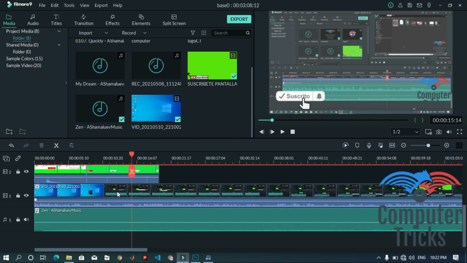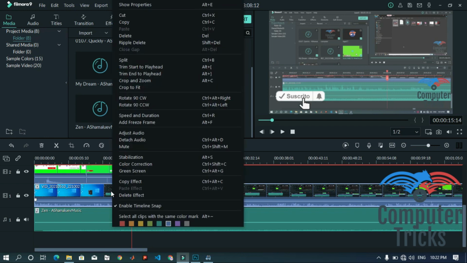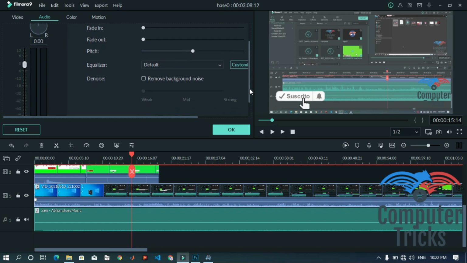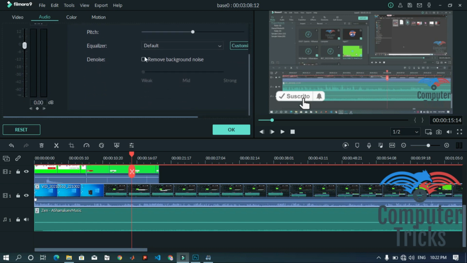So I will just click on the video or audio that you would like to remove the noises from. I will click on that, and you will see here Adjust Audio. Just click on that. Denoise means remove noise, background noise. There are three levels: weak, medium or strong. I would like to remove a little bit, or just weak or strong.